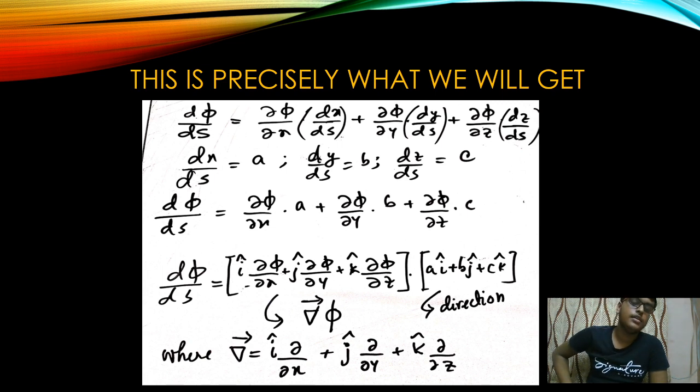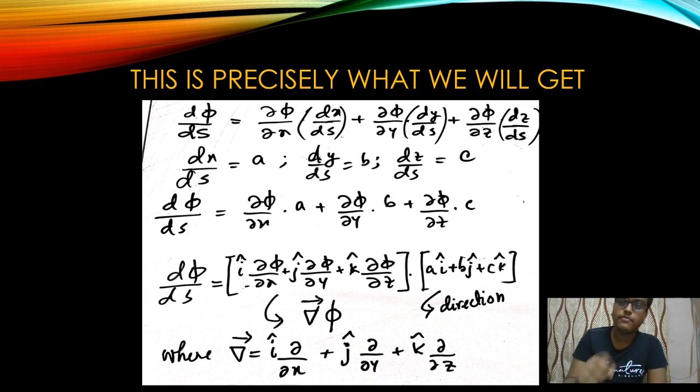Grad phi is precisely a particular vector, and we are getting this vector by acting a differential operator called grad, which is written at the bottom of the page, on a scalar function phi. What is a scalar function phi? A function which only depends on the points on which you are acting, not along the direction.